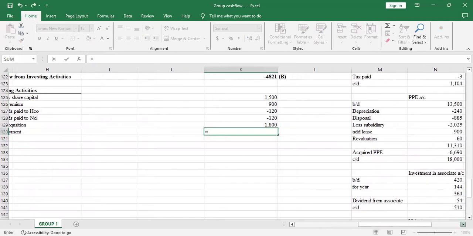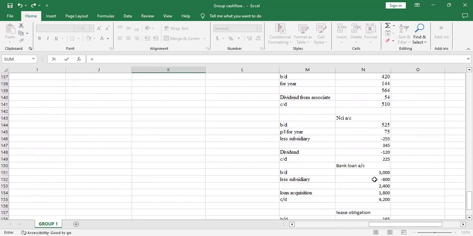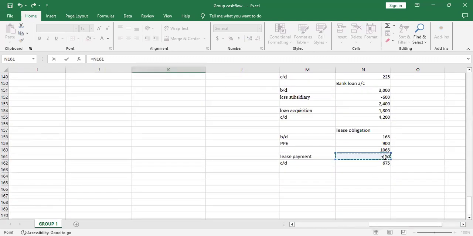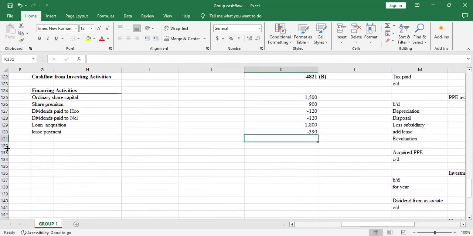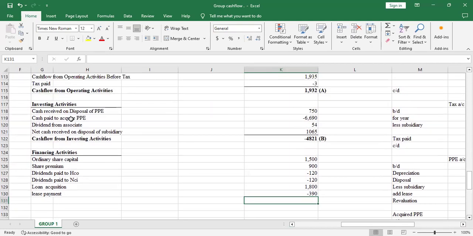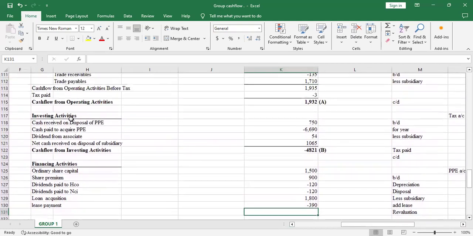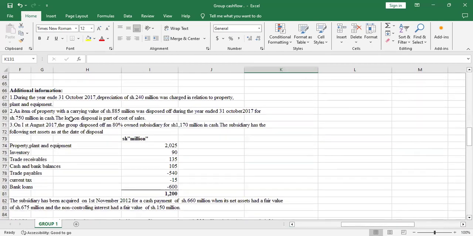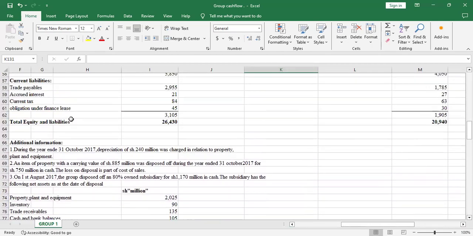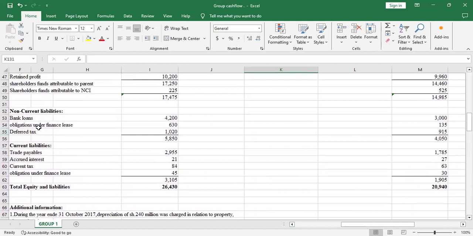Then you just pick the value here the way it is, the 390. Yeah, we continue. Continue with the adjustment. I told you that it's equity and liability. Yeah, you adjust everything. We are at obligation under finance lease, so that's okay.